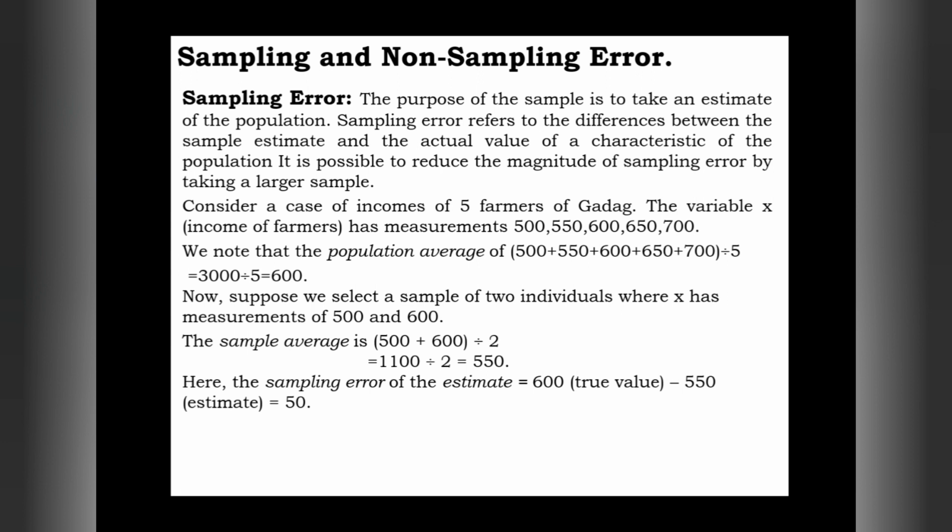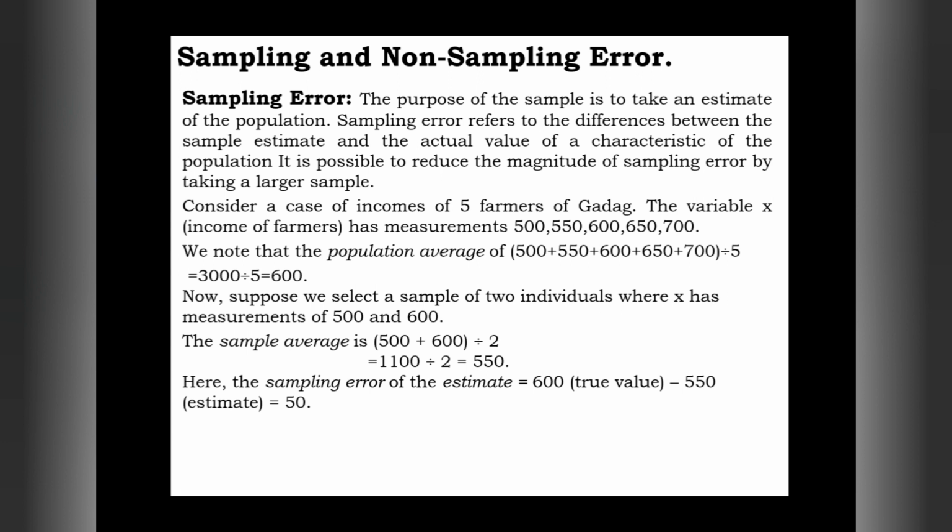Consider a case of the incomes of 5 farmers of Gadag. The income of those 5 farmers in a day is 500, 550, 600, 650 and 700.